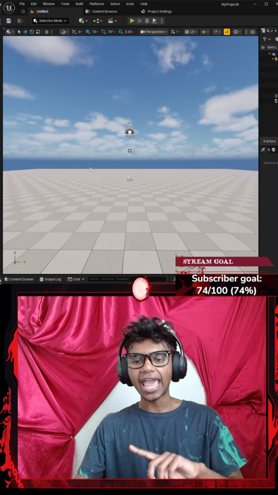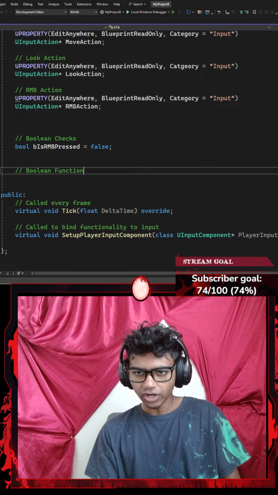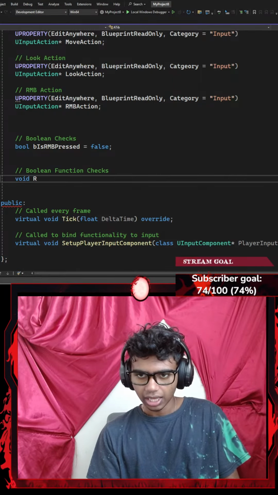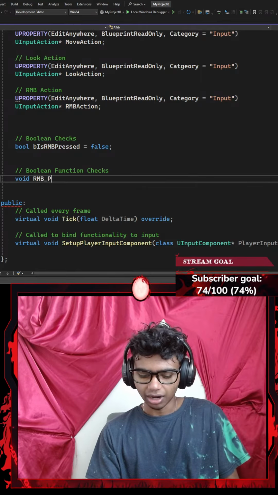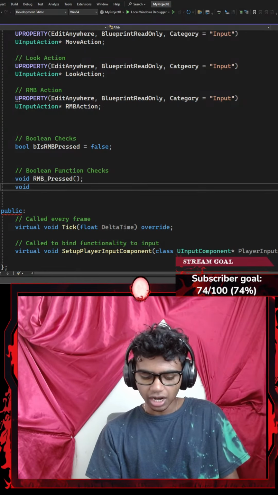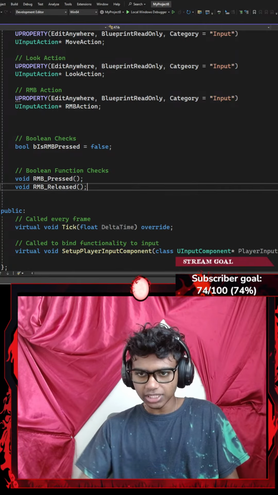Next up, once I'm done with that, I'm going to add another comment that says something like Boolean function checks. I don't have a better name for this. So I'm going to go with a void function called something like RMB_Pressed with a pair of parentheses ending with a semicolon. And another void function called something like RMB_Released with a pair of parentheses ending with a semicolon.